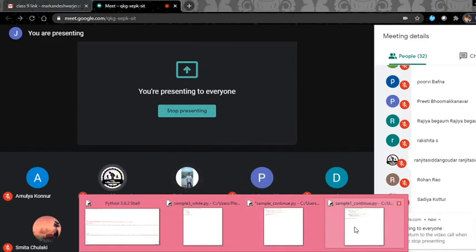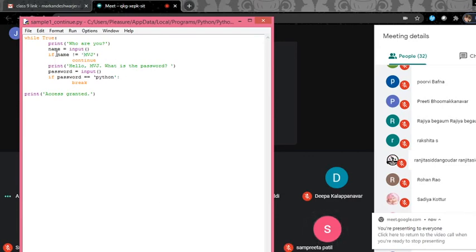Now try to understand here. I am asking for the username and the password. But unless the user enters the username as MEJ, the loop will be continued. It simply skips the further part of the loop and continues with the next iteration of the loop.